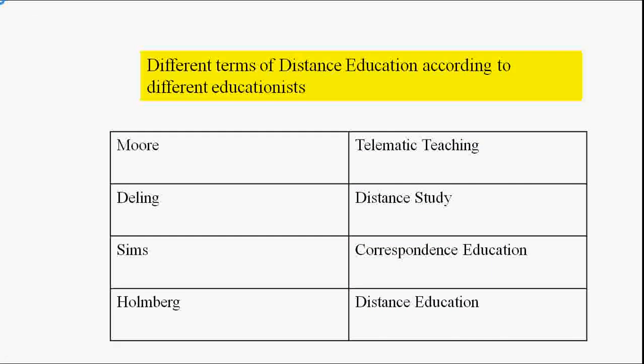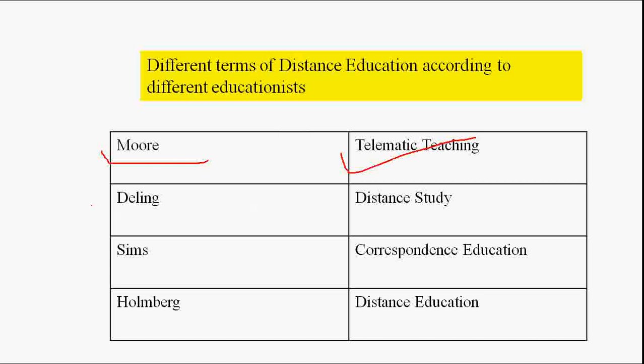Okay, next, so non-formal education is known by different names according to different educationists. Okay, Murray said that non-formal education is known as telematic teaching. According to Murray, telematic teaching is similar to distance education, and also we can say another name of distance education is telematic teaching according to Murray. Sometimes in your examination the question will come: who said that, or what is the another name of distance education according to Murray, then you need to write telematic teaching.